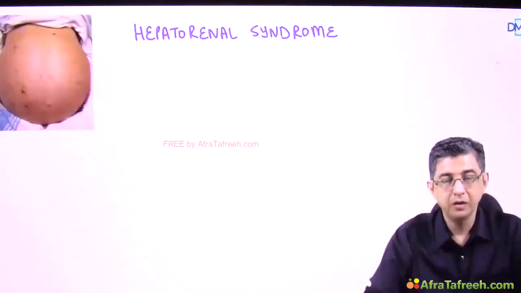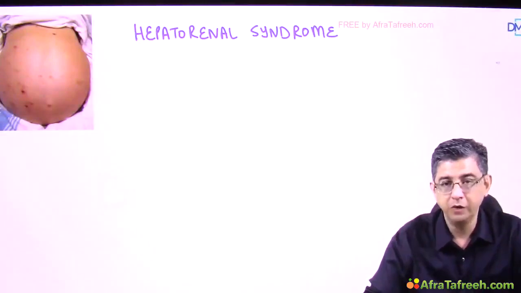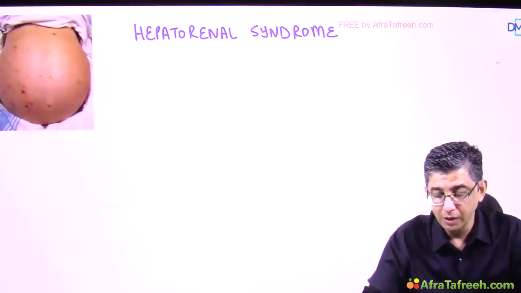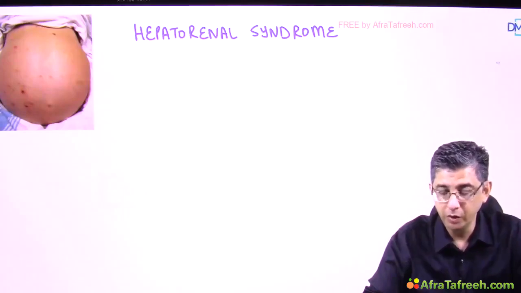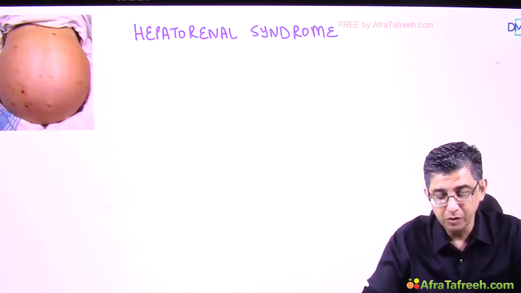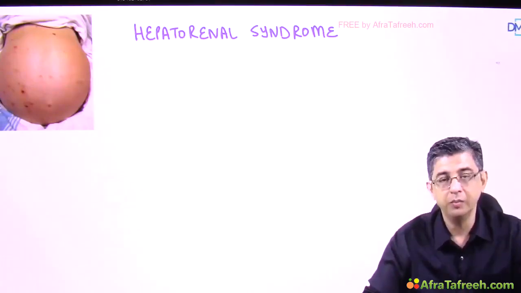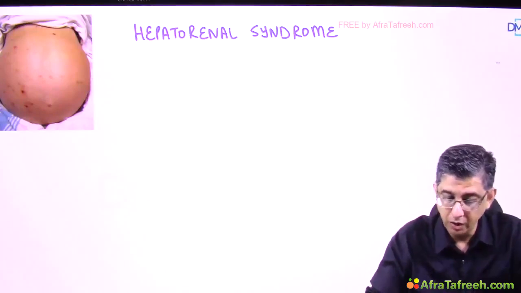Hi guys, welcome back. Today we shall be talking about hepatorenal syndrome, which happens to be a complication of decompensated cirrhosis. This medical condition is characterized by development of oliguria or anuria in a person with liver failure, which is primarily because of the toxins and due to imbalance between the vasoconstriction and the vasodilatation mechanisms in the body.